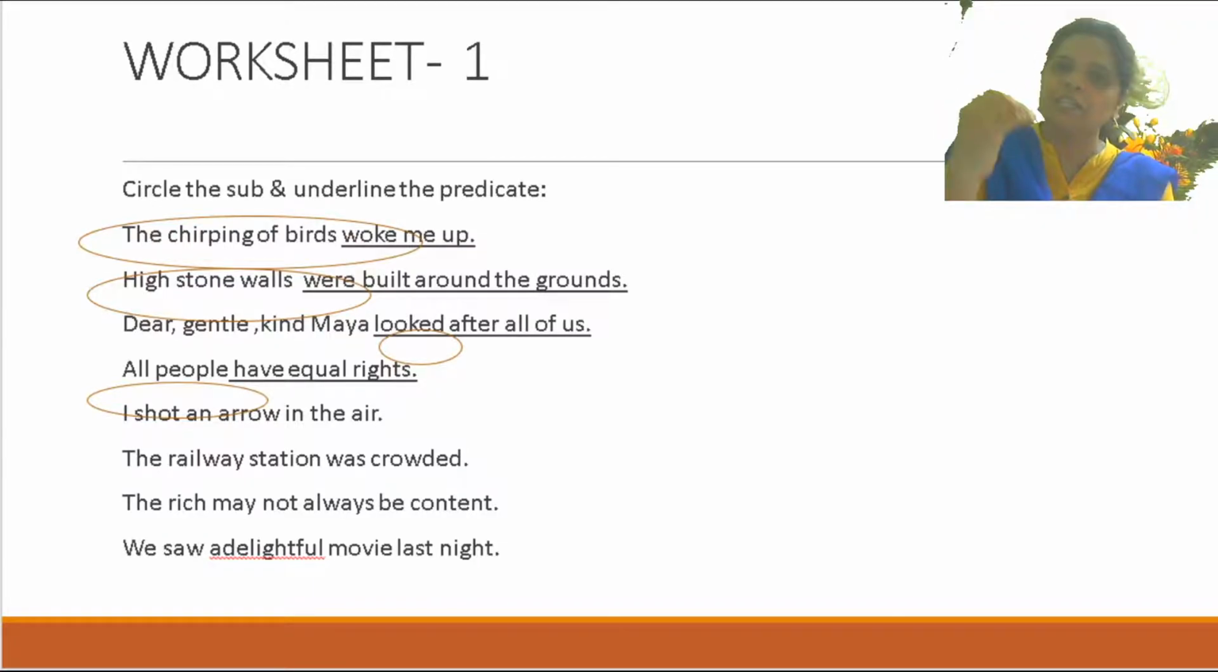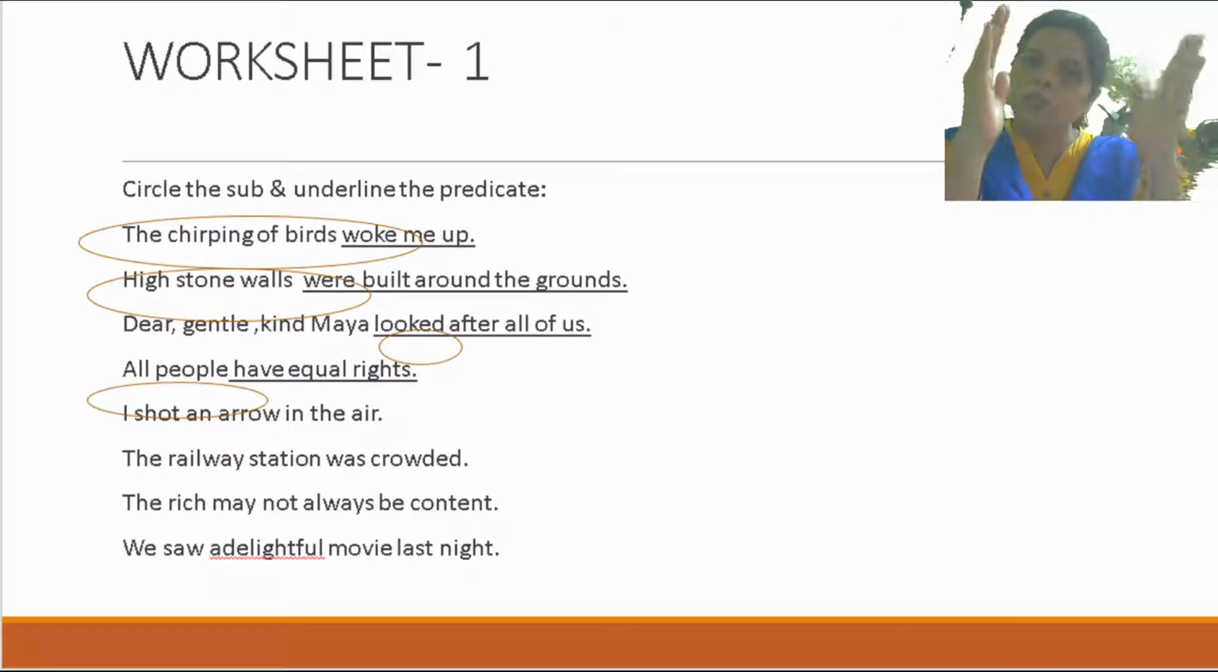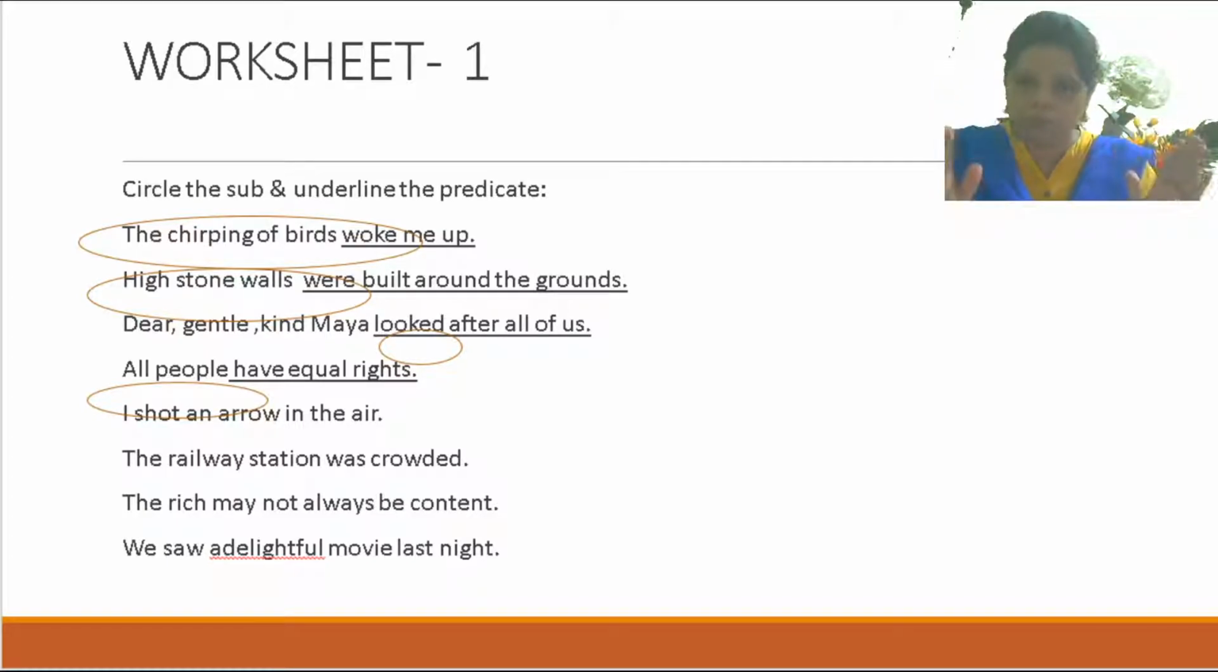I'll be giving some extra work, as I have given in class 7. Some extra work I'll be giving in Google Classroom, and that work you have to do in your notebook and send me the pictures through Google Classroom so that I can give you marks accordingly. I am saying repeatedly, I am not going to give you any textbook questions in Google Classroom. These things you have to do only in your textbook. The textbook should be completed.